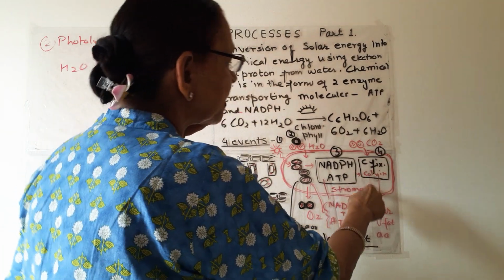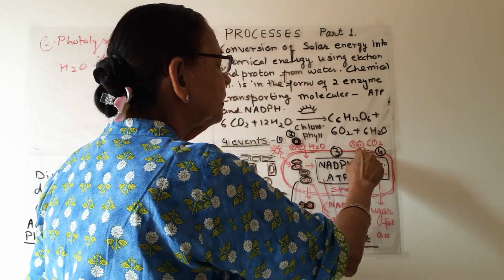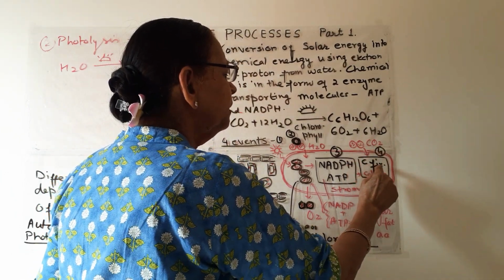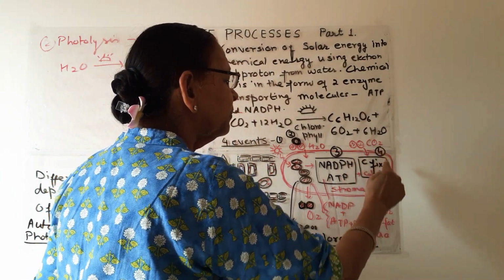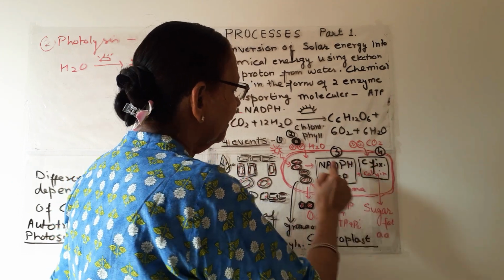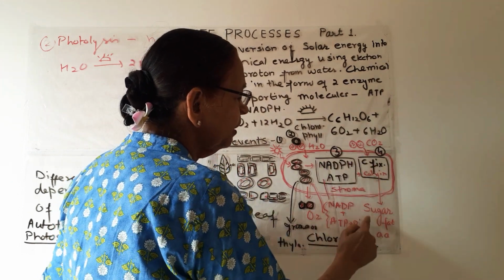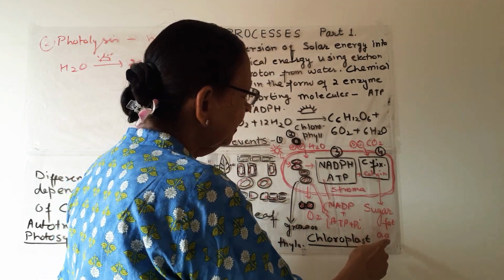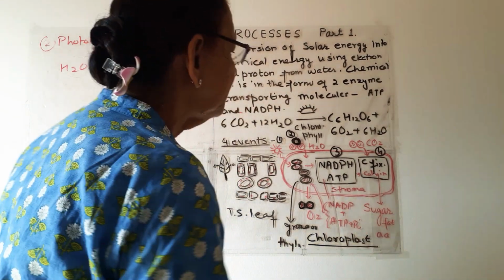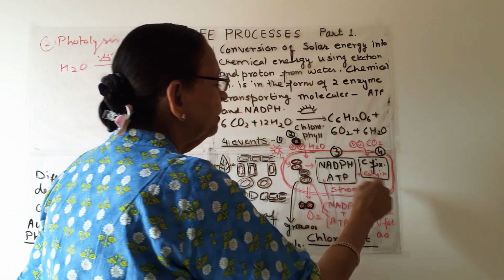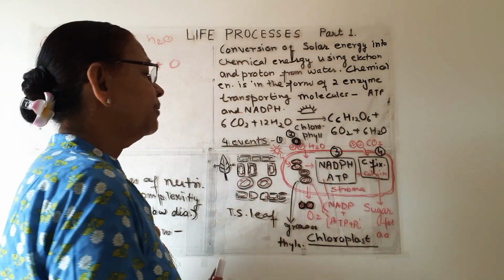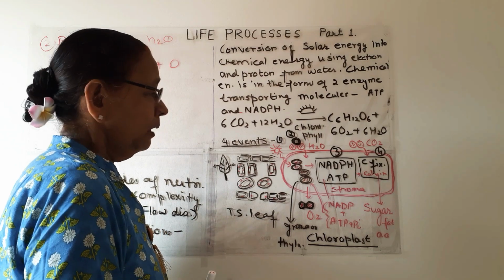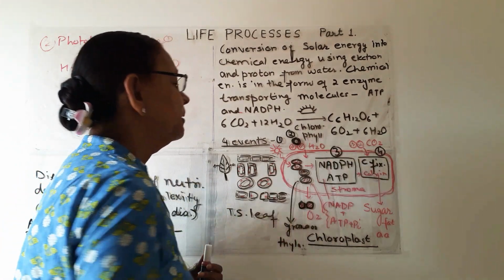The next step, with carbon dioxide, is carbon fixation, or fixation of carbon dioxide, and with the help of this chemical energy, sugars or glucose and some fat and even amino acids are formed by this fixation of carbon. So these are the 4 steps.